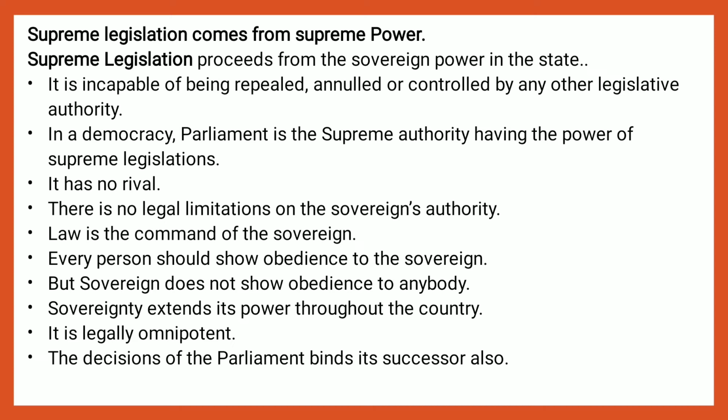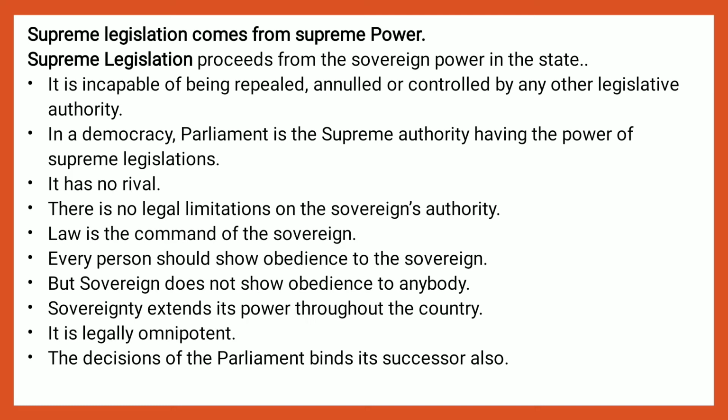There are two kinds of legislation: one, supreme legislation, and another, subordinate legislation. What is supreme legislation? Supreme legislation comes from the sovereign power in the state. It is incapable of being repealed, annulled, or controlled by any other legislative authority. That means supreme legislation can be repealed by only the supreme authority. It can be controlled only by the supreme authority.